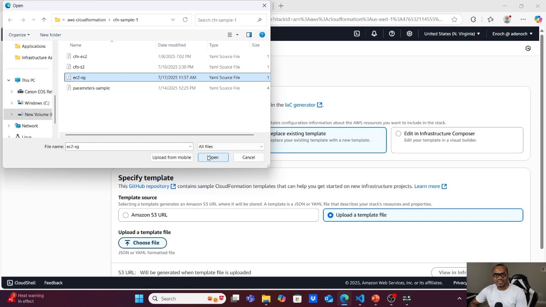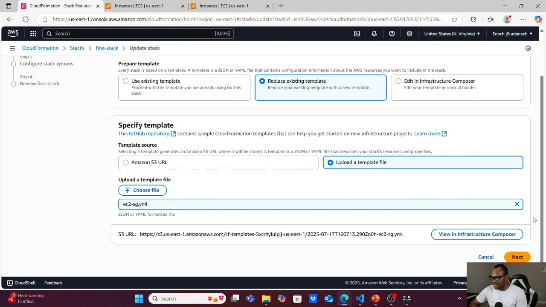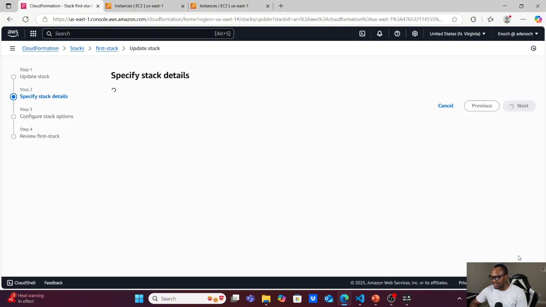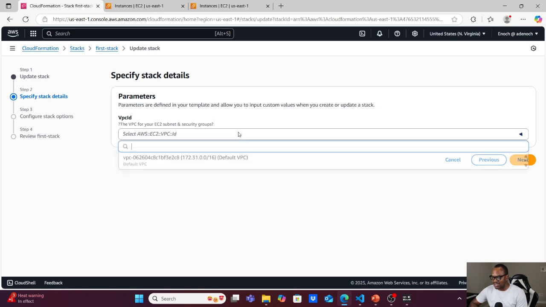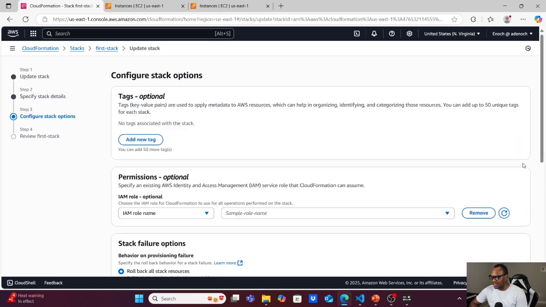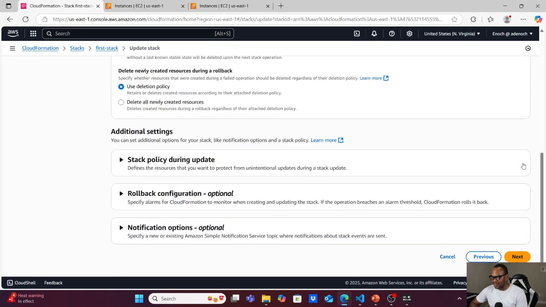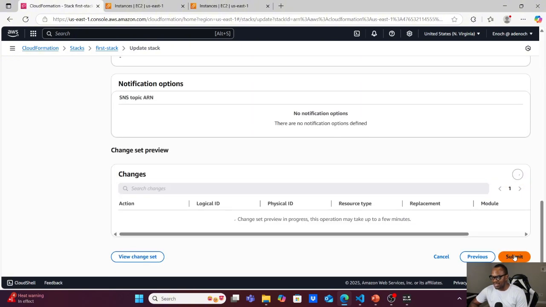By the way, this code that I'm using, I will upload it to my GitHub, and I'll put the link below. You can try it yourself. And let's update this stack, and I will show you what happens when you try to update your stack. Now we will see the ChangeSet. I will explain the code too, so let's move on. Just click next, and scroll down, and click next. Don't worry about the options, and scroll down to see the ChangeSet.